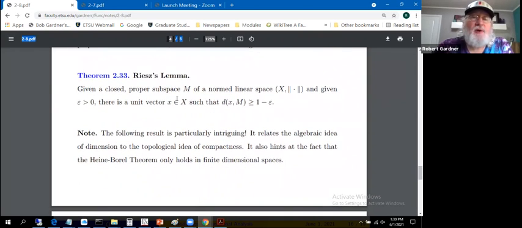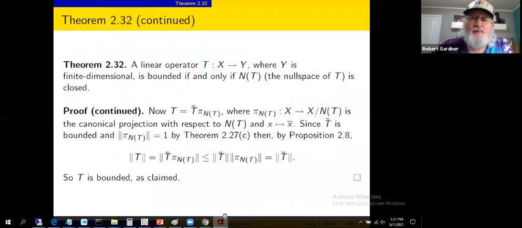Given a closed proper subspace M of a normed linear space X, and given epsilon greater than 0, there's a unit vector X such that the distance from X to M is greater than or equal to 1 minus epsilon. Unit vector X, so the norm of X is simply 1. Well, maybe we can't get this distance to equal 1, but we can get it close to 1, is the claim of Riesz's lemma. So let's go through a proof of that.